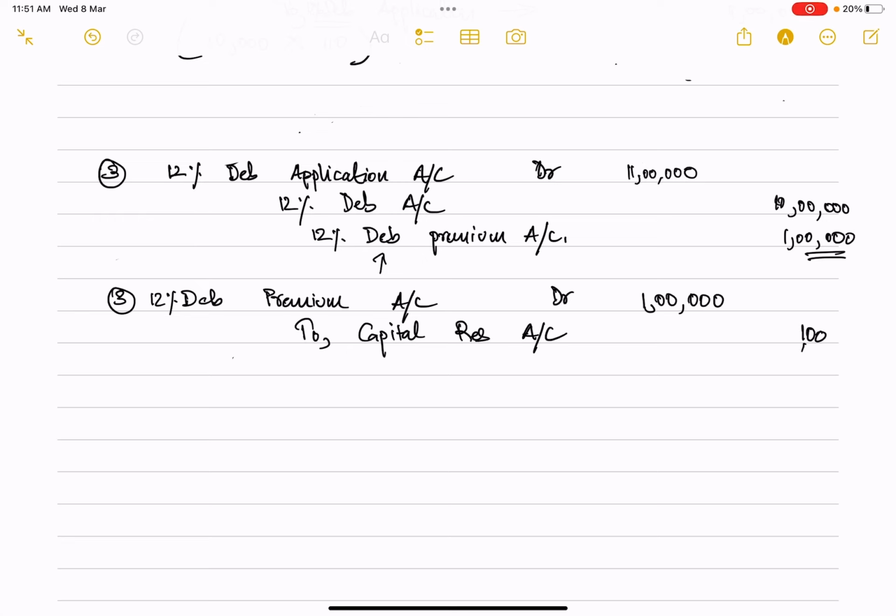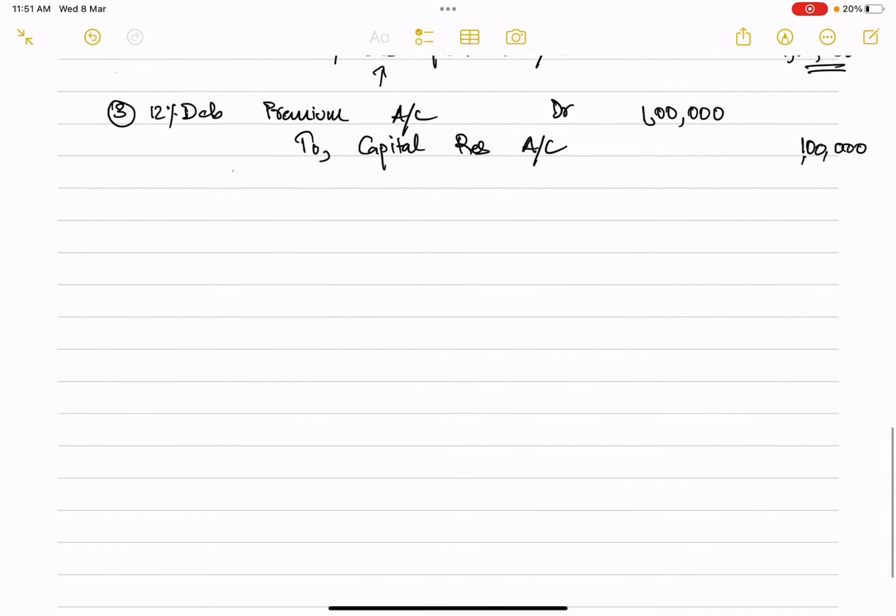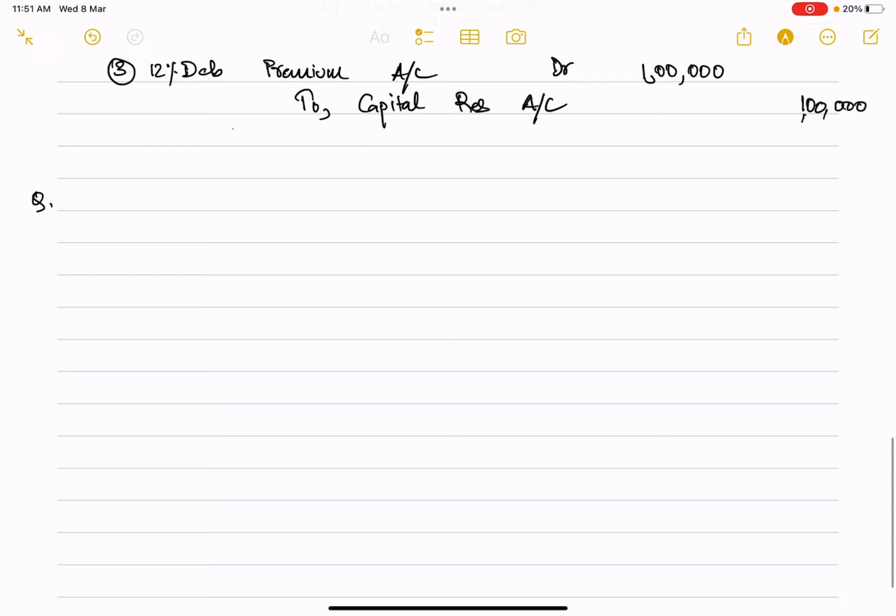So whatever excess money that we are collecting during the issue of debentures, that needs to be reflected in the balance sheet under the head of capital reserve. So that is why we will be transferring it as capital reserve. Now one more case is there, one more example, which is for your discount.